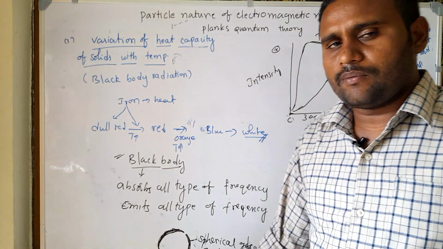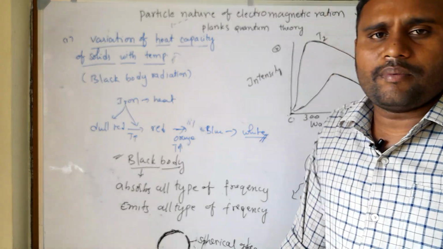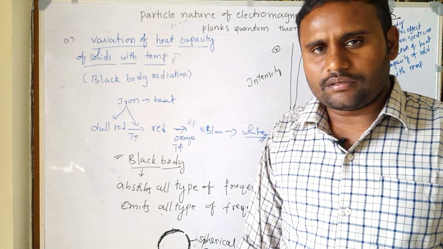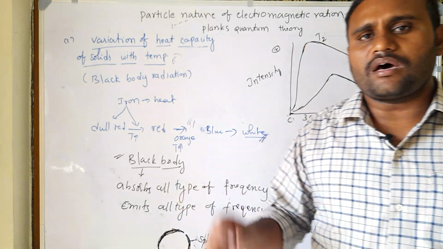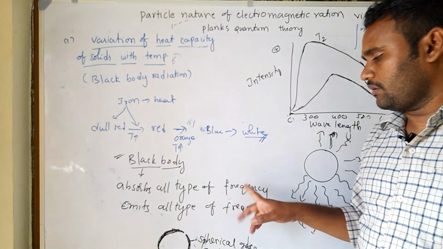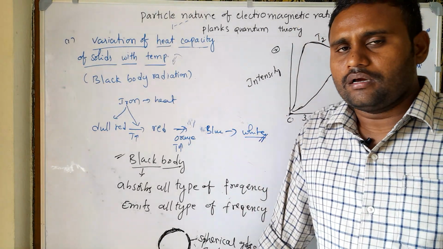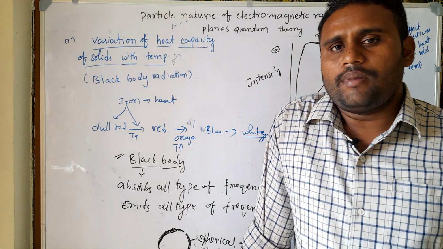First of all, what is a black body? A black body is nothing but a perfect absorber and a perfect emitter, which means it can absorb all types of electromagnetic radiation and it can emit all types of electromagnetic radiation. That is called a black body.